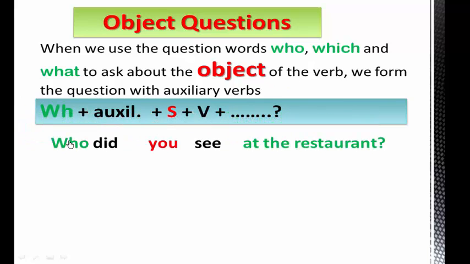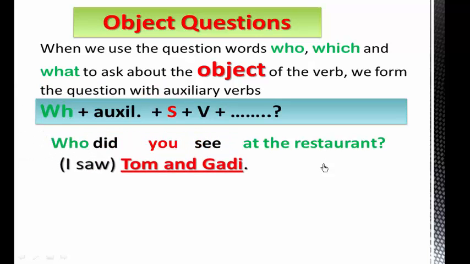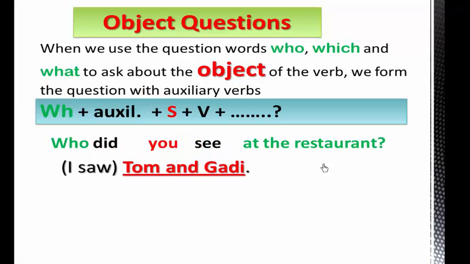Okay. Who is the WH question. Auxiliary verb: did. We can use do, does, did, am, is, are, have, has, had, will, would, may, might, etc. Then the subject of the verb, the subject here is you, and the verb is see. At the restaurant is the rest of the question, and here is the question mark at the end. Okay. I saw Tom and Gabby. Yes. Who did you see at the restaurant? Yes, I saw Tom and Gabby.